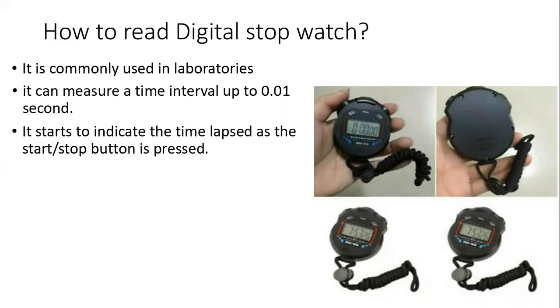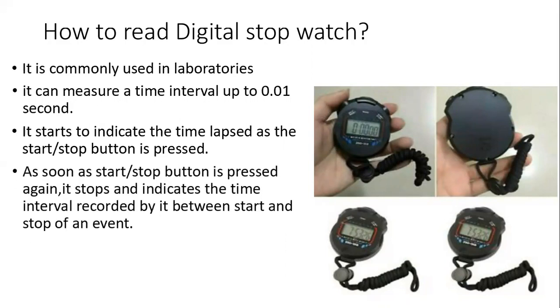There is a start button. When you press it, it starts measuring the duration of time. If you press the button again, it stops the measurement. As soon as the start-stop button is pressed again, it stops and indicates the time interval recorded between the start and stop of an event.